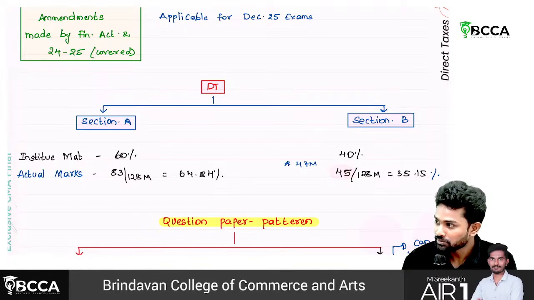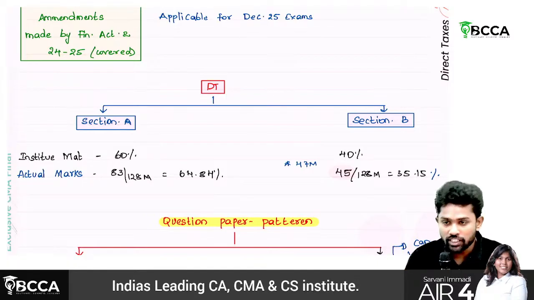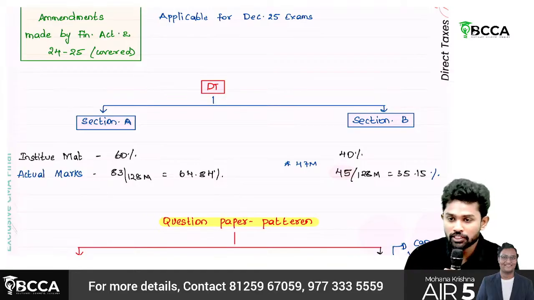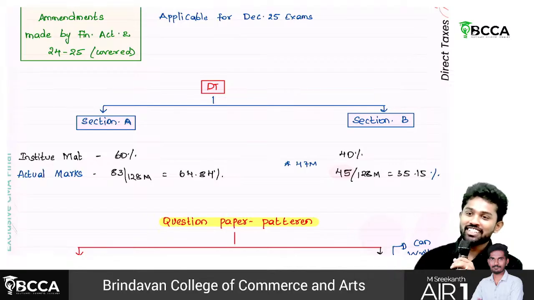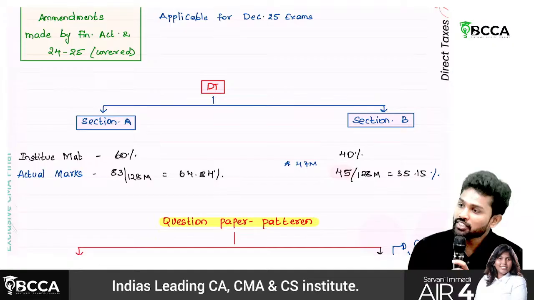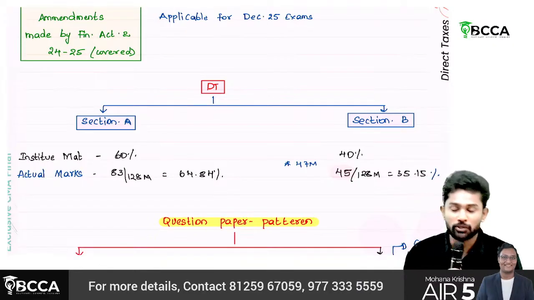Pushpa 2. See, you and your friend went to the Pushpa 2 movie. Assuming there is no stampede that day, you went safely and watched the movie. You have watched Pushpa 1, whereas your friend didn't watch Pushpa 1. He straight away came to Pushpa 2.